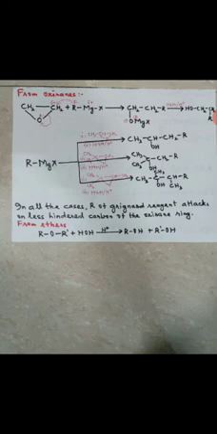So at the end, in all the cases you can see the R of Grignard reagent, the alkyl group of the Grignard reagent, attacks the less hindered carbon of the oxygen ring. Got it? Less hindered means it attacks that particular carbon which suffers less steric hindrance. Write the reaction and you will come to know it suffers less steric hindrance. If you don't understand, call me, I will tell you once again.